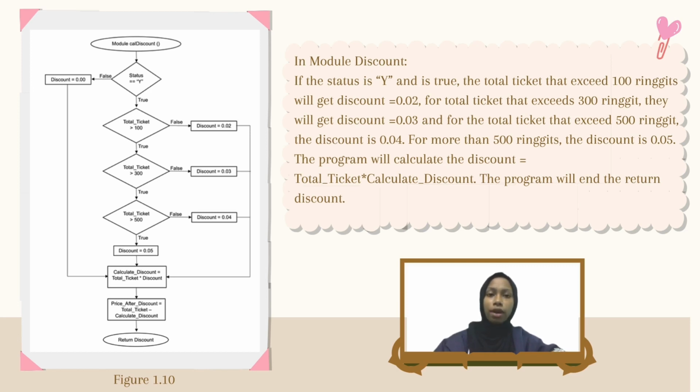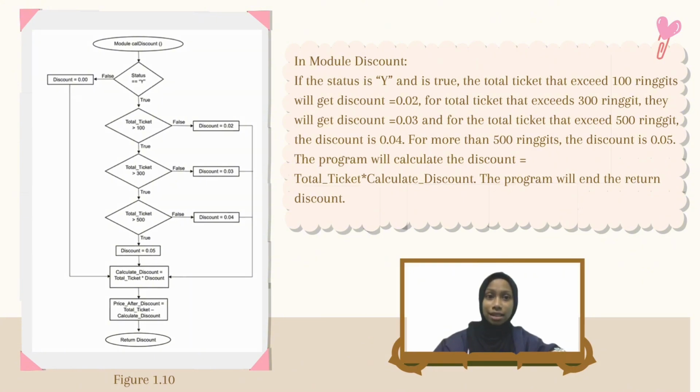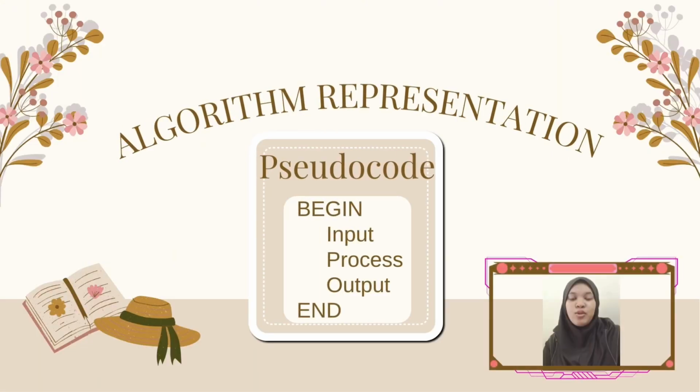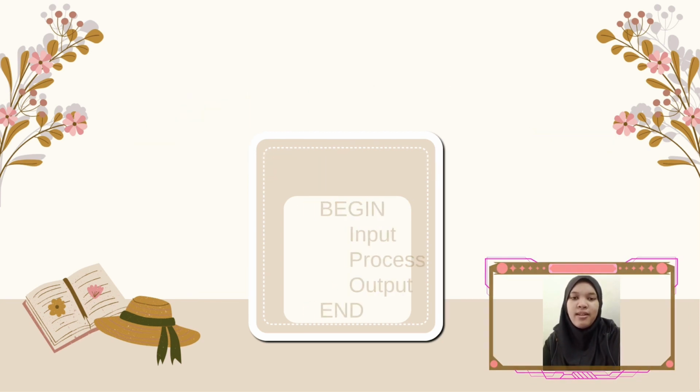For more than RM500, the discount is 0.05. The program will calculate the discount equal to total ticket times calculate discount. The program will end and return the discount. Let's move on to pseudocode representation. In pseudocode, we have begin, input, process, output, and end.